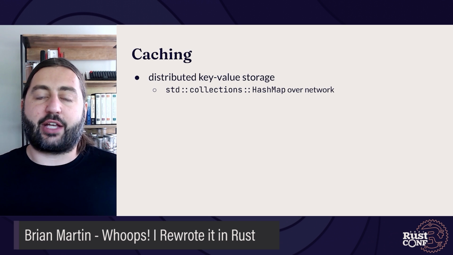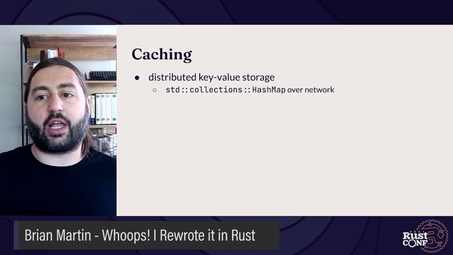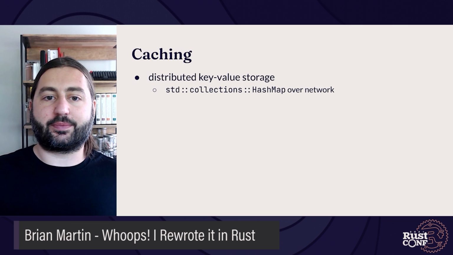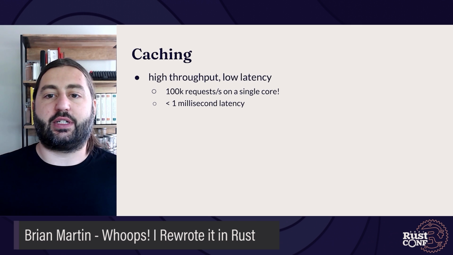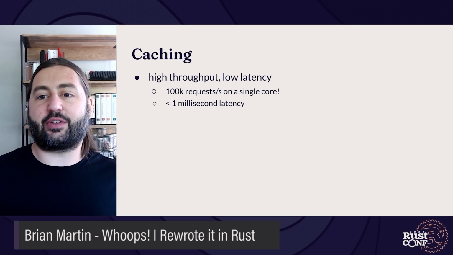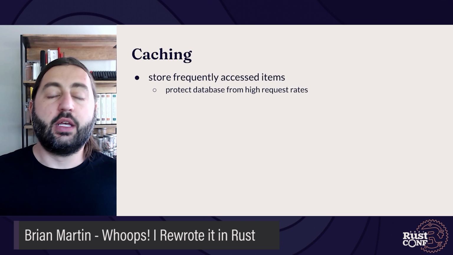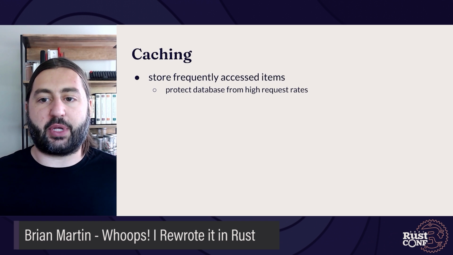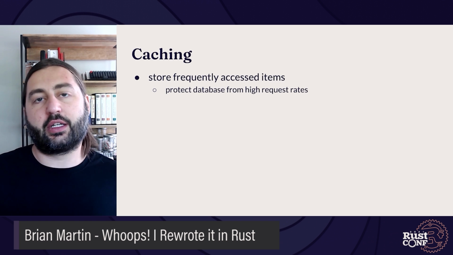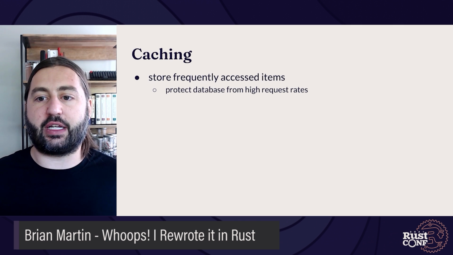This talk is framed around caching, specifically distributed key value storage. You can think of it as the standard library's HashMap, but over the network. Cache services are very high throughput and low latency. A single core can do around 100,000 requests per second with sub-millisecond latencies. Caches are used to store frequently accessed items so that we don't need to ask the database for the same thing again and again. This helps protect the database from bursts of traffic and can let the application get data more quickly since the cache is so fast.